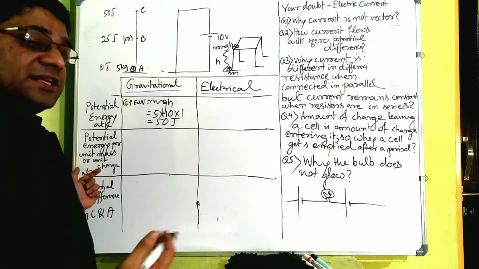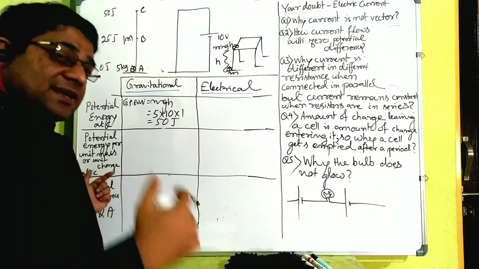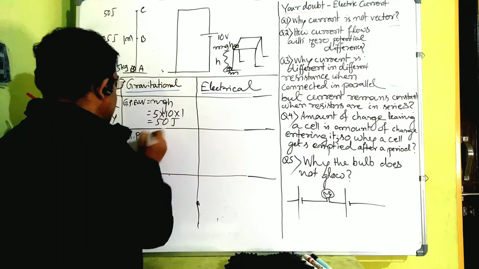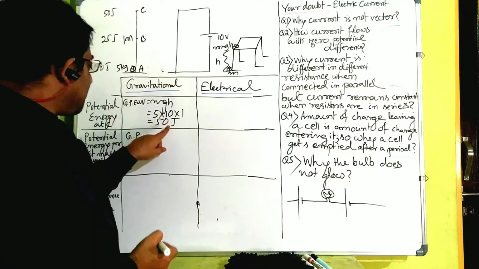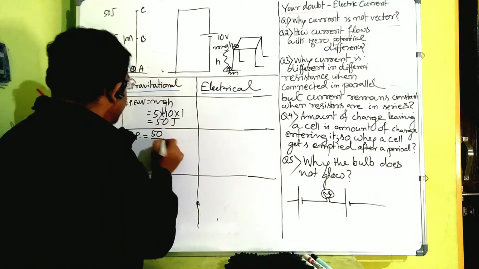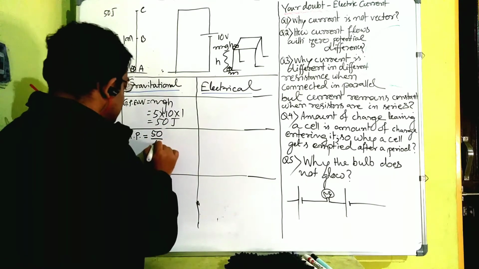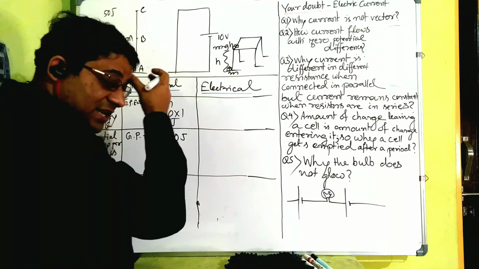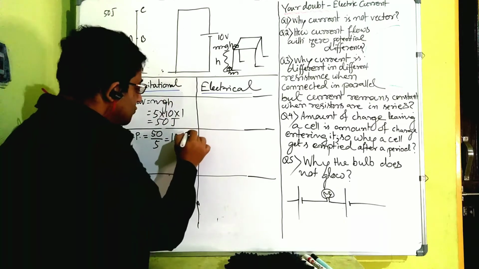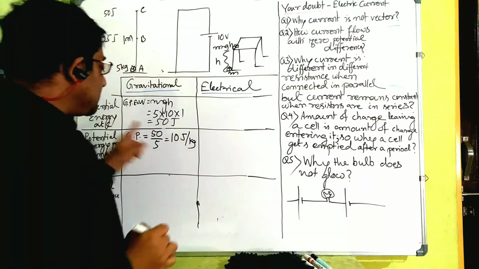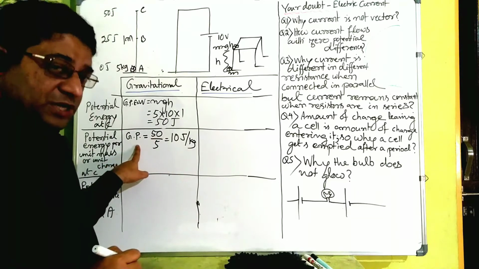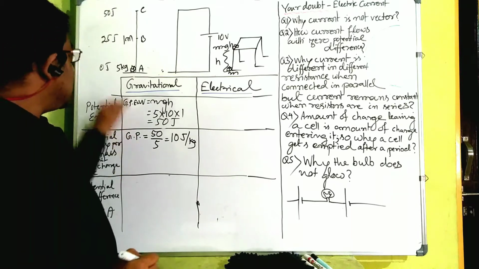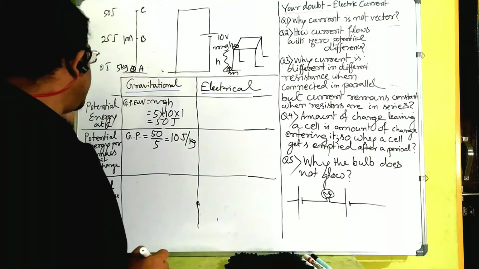Gravitational potential is nothing but gravitational potential energy per unit mass. So gravitational potential is equal to the gravitational potential energy, 50, divided by the mass, 5 kg. Gravitational potential energy was 50 joule per 5 kg, so 10 joule per kg. When we express it in joule per kg, that is gravitational potential, GP I have written. And whenever we say GP, gravitational potential, we have to specify at some point.